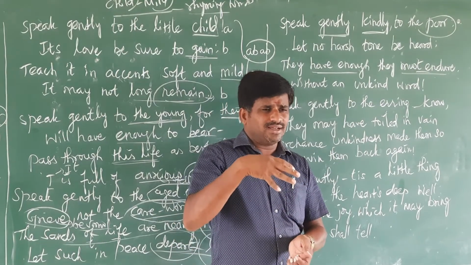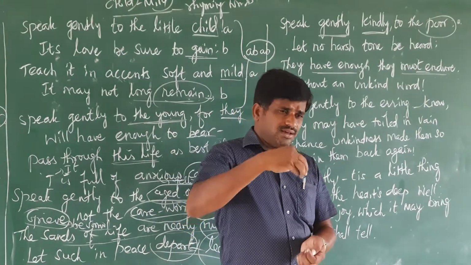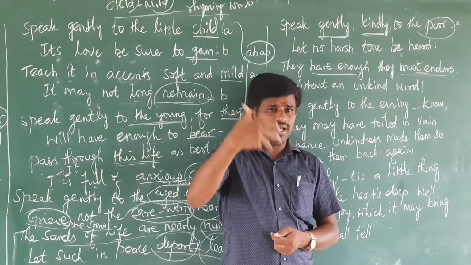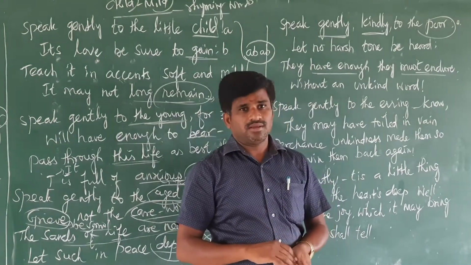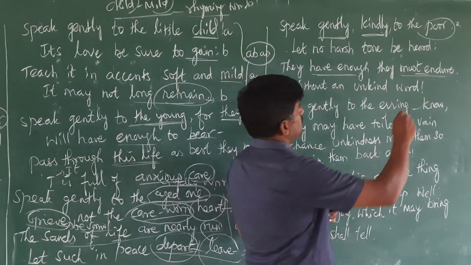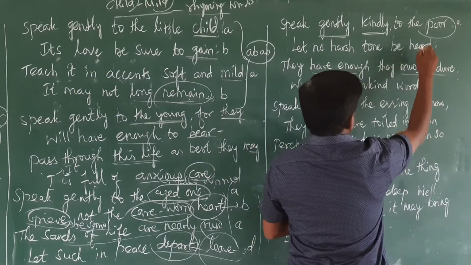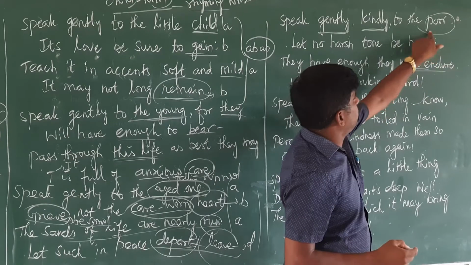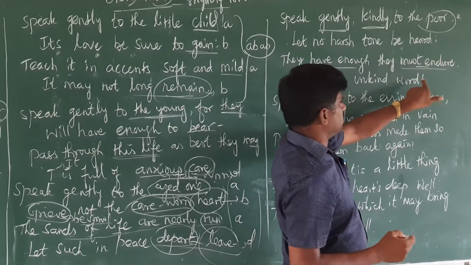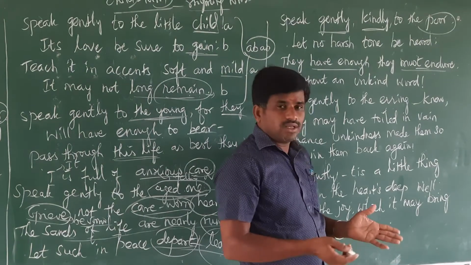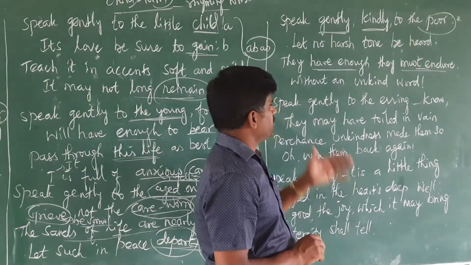Then only can they have peace in their minds, and it develops their life in a peaceful manner. Understood? In this stanza, the poet used the words "poor" and "endure" as rhyming words. Understood? It is A B. The words "poor" and "endure" have the same sound. Let's go for the next stanza.